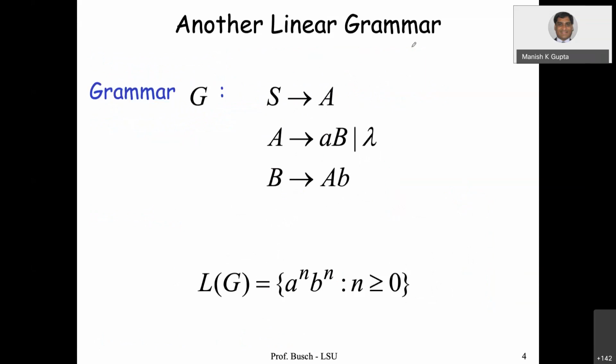So this here is an example of another linear grammar, right? The language, I think you know about this. You can see that there is only one variable here, A or B, right? Only one. In each production rule, there is at most one variable on the right hand side.